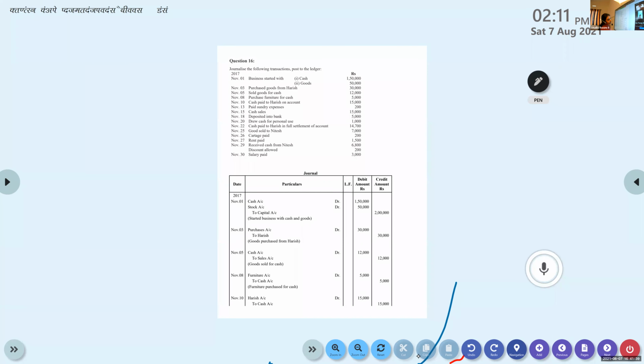The process of writing journal entries into the ledger is called posting. Posting, okay? The term posting. So we will start posting the entries into the ledger.